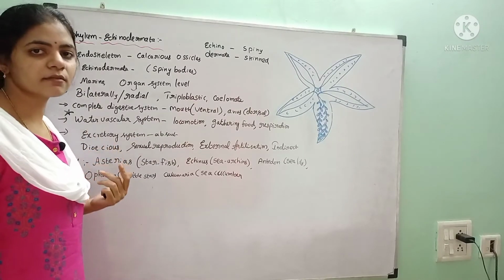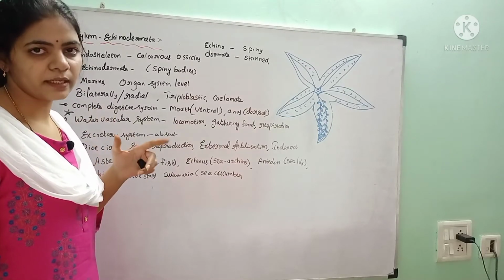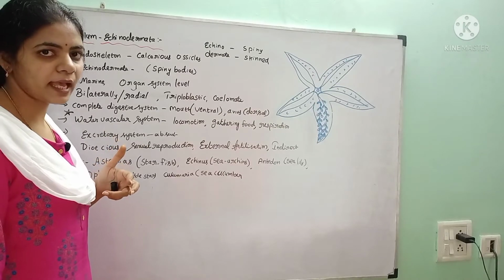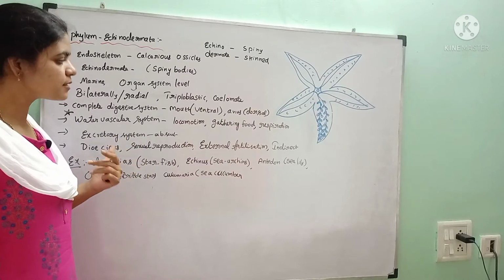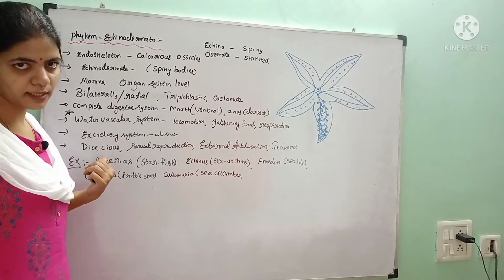Particularly, excretory system is absent means what? So always the water is flowing inside and outside. That means the waste material will also be removed from the anus through the water only, as there is no special excretory system. And these are dioecious animals.